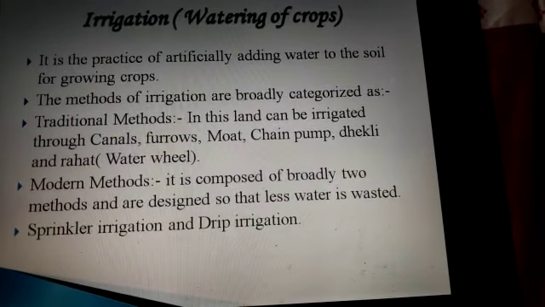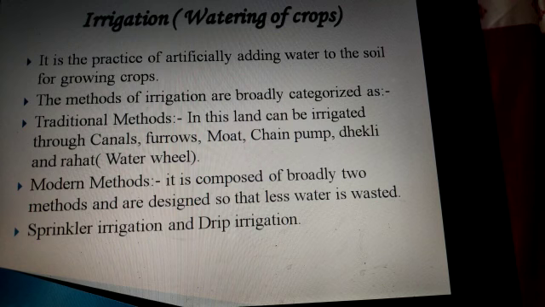Water is needed by seeds as well as plants to grow. They get water from the soil. Different crops need different amounts of water to grow. Irrigation refers to the practice of artificially adding water to the soil for growing plants.